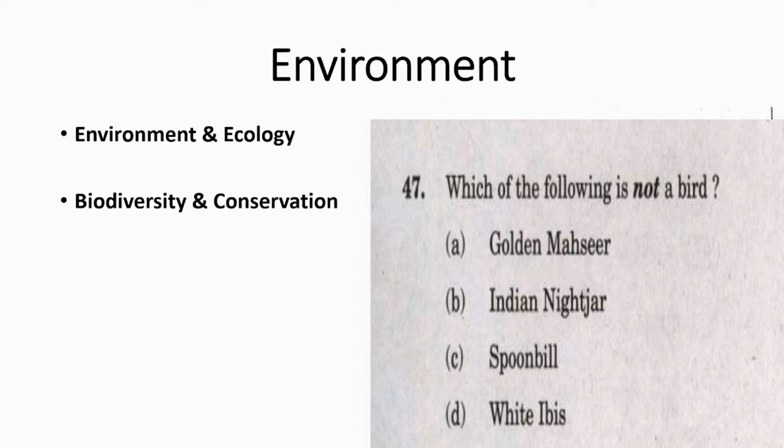So do not worry too much about the difficulty of environment questions. You do what you are supposed to do. Cover the basic environment portions, read current affairs properly. 80% of the questions can be answered. Leave the remaining 20% to luck or your intelligent guessing. Whatever you have already read may be enough to solve through elimination techniques. But if you aim for 100%, you will waste too much time in the environment section. Remaining subjects will be neglected, answer writing and test practice will be neglected, so ultimately you will fail. Don't do that. Target only 80%.